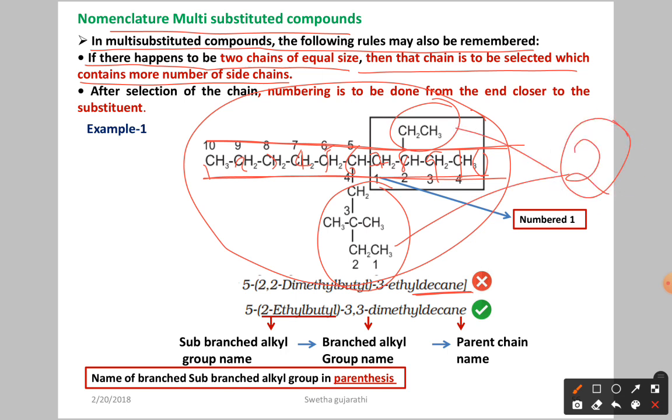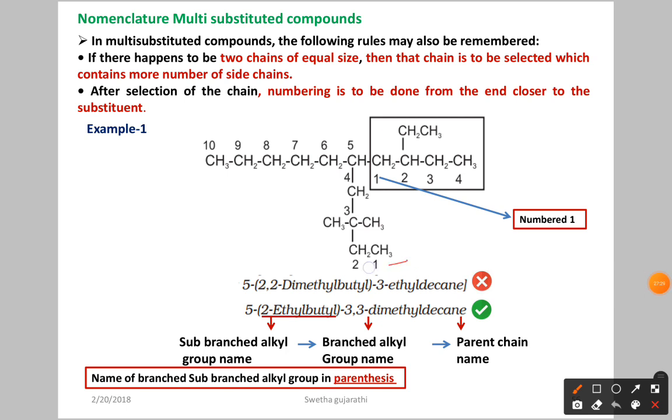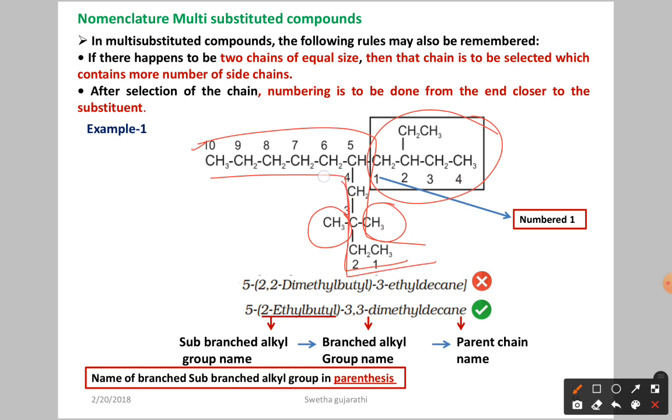But if you find the longest carbon chain in another way, if you proceed in this direction, let us see the count here. Already the numbering is there. You can see up to 10 carbon atoms, so in this also we have 10 carbon atoms. Now let us see the branches here. This is the first branch, the second branch, and this total one is the third branch. So if you proceed along the longest carbon chain in this direction, we have 3 branches.